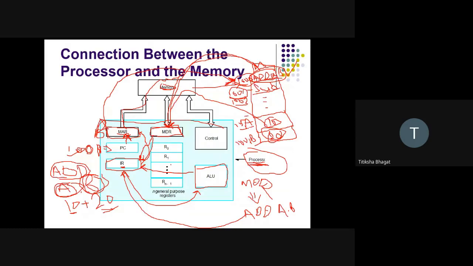Once this instruction gets completely executed, PC will be incremented. This 1001 address will be given to the PC and PC will be incremented by 1. So now it will have 1002. This is the entire execution of an instruction, how an instruction gets executed.